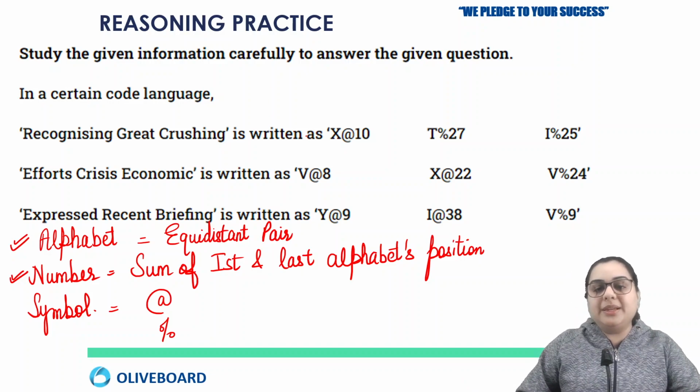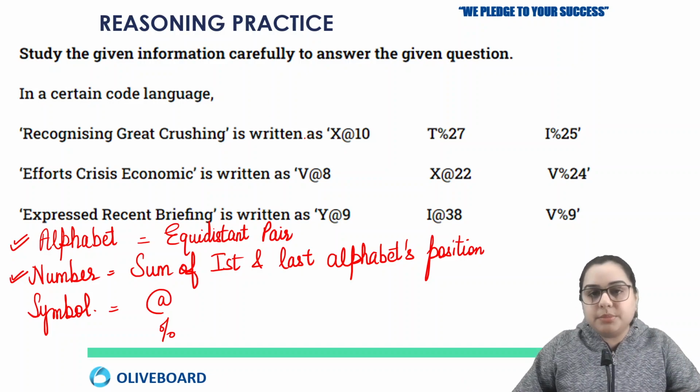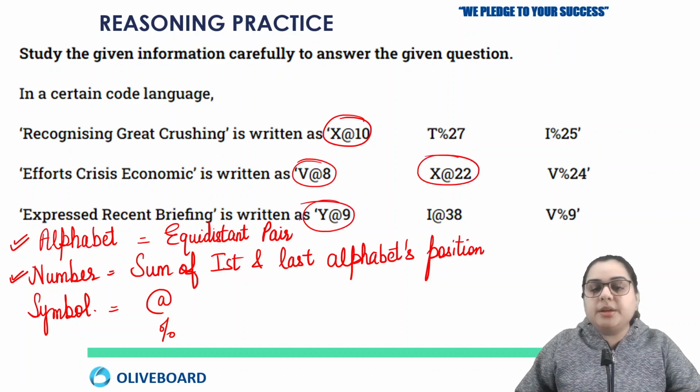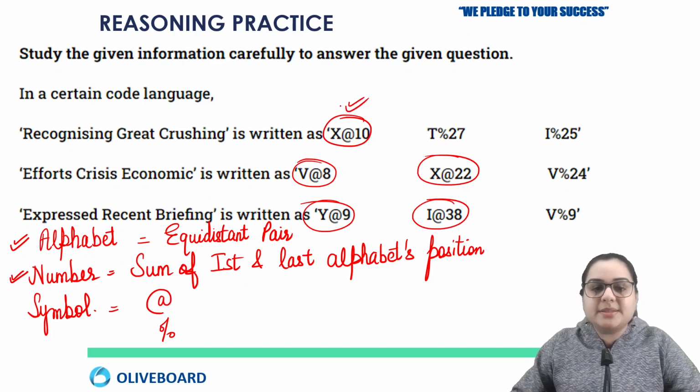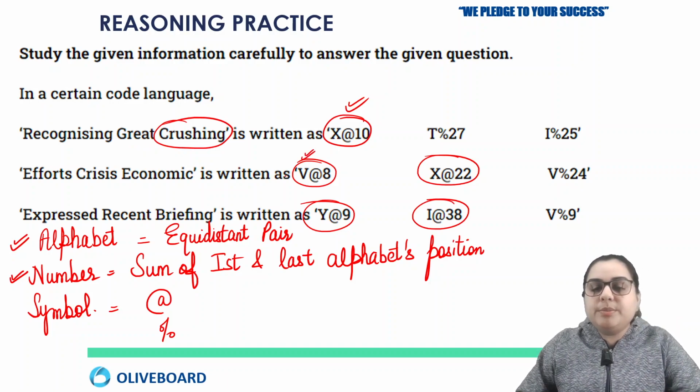Okay, so now let's check all the words which have the same symbol, that is at the rate. So I'm just marking. Now this is at the rate, this is at the rate, this is at the rate. Here you have at the rate and here you have at the rate. So now this X is the pair with C. Now this word is with the symbol at the rate. Now V makes the pair with E, but here we have two words which are starting with E, so let's leave that.